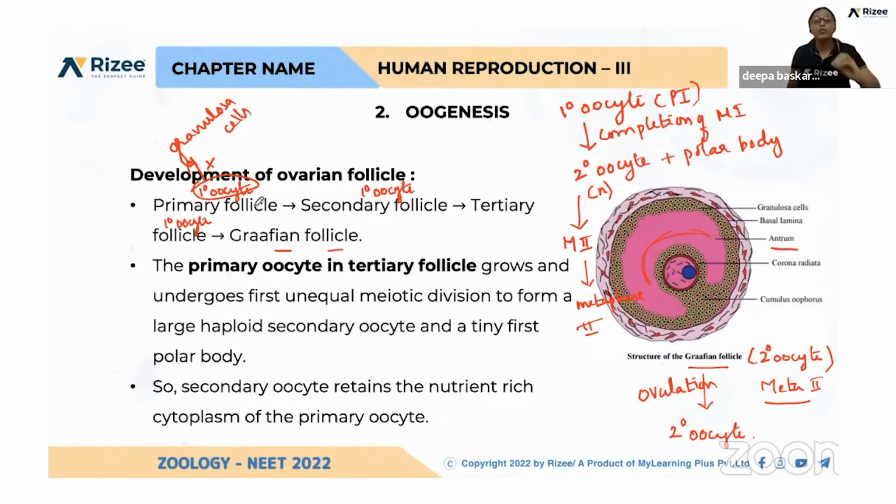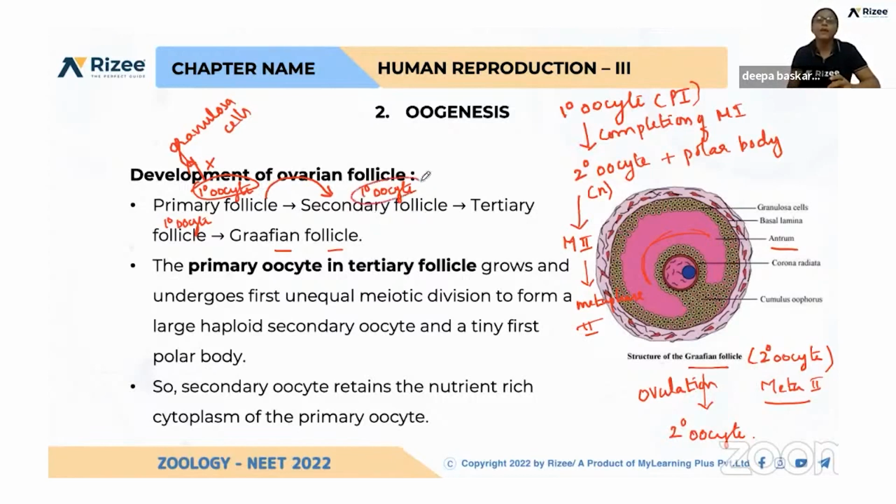So at the time of puberty, how many primary follicles will be there? Only 60,000 to 80,000. So every month, from those 60 to 80K primary follicles, one primary follicle will be selected, and that differentiates into a secondary follicle. Others will remain as primary follicles itself. There are so many primary follicles in the ovary.